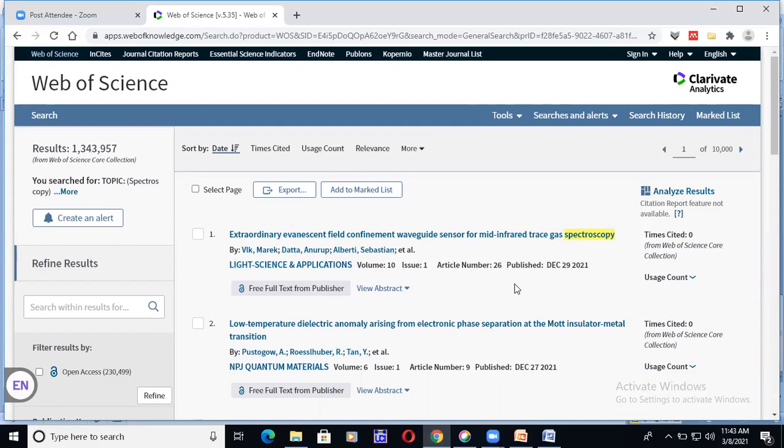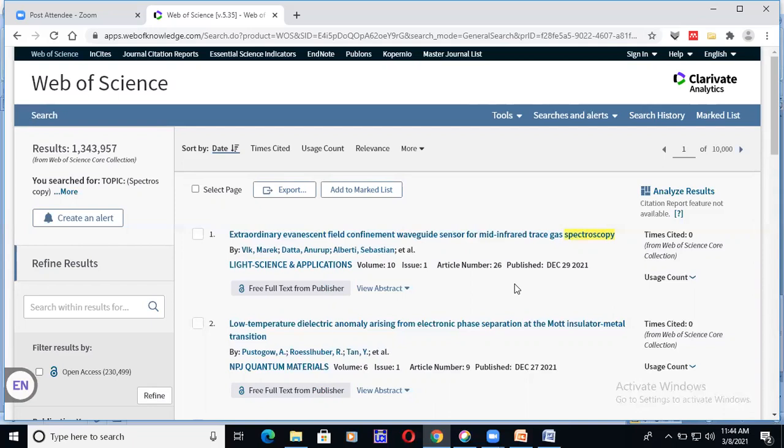Now here the citation has been given as 0. It is a recent article. As I told you, I cannot say that it is not a quality article. It may be a quality article, but it needs some time. It was published in 2021, and people need some time to go through the article and give citations. So the most cited articles are considered to be quality articles.